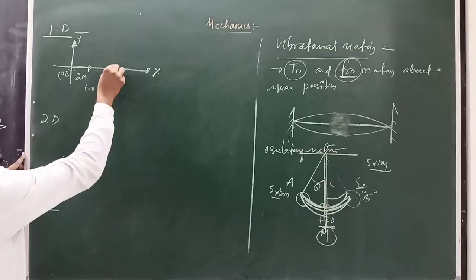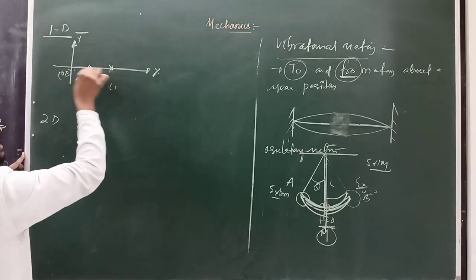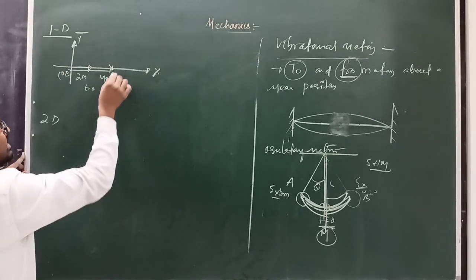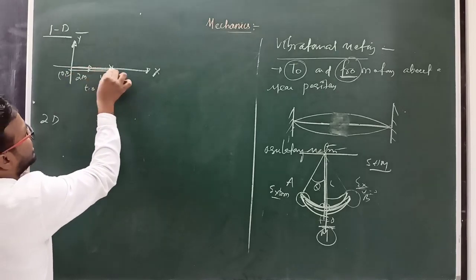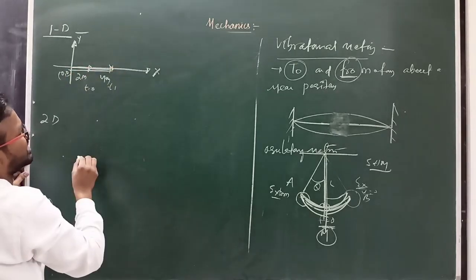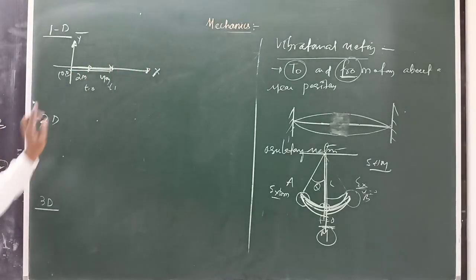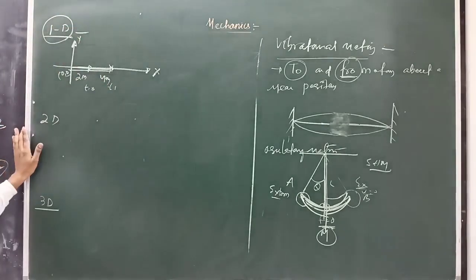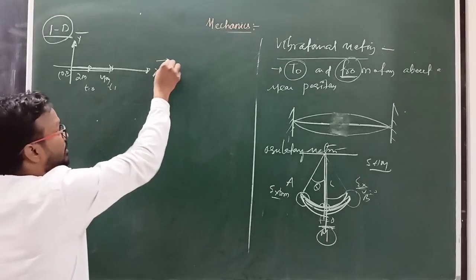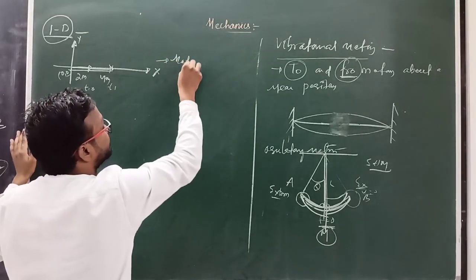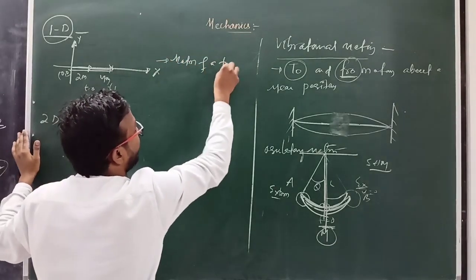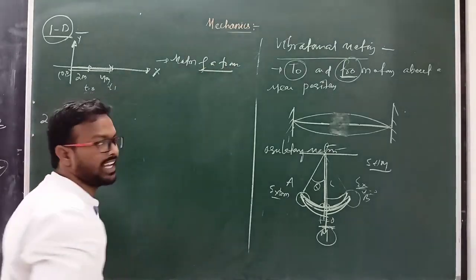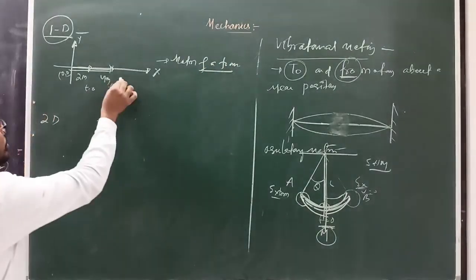After 1 second it is at 4 meters, so only the x coordinate changes, the y coordinate never changes. That type of motion is known as one dimensional motion. Clear? For example, the motion of a train in a straight line. Only one coordinate changes.